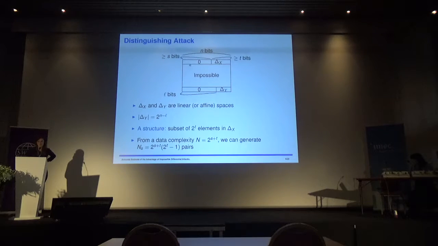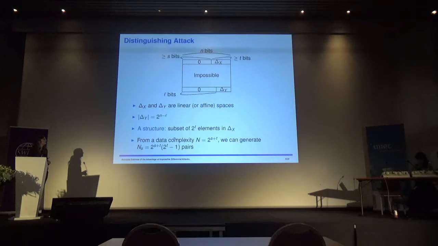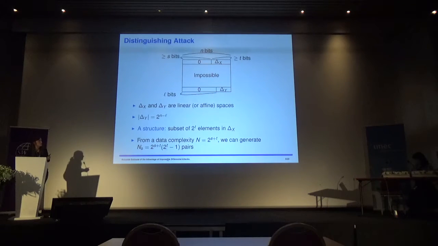If we have 2 to the s structures, and inside each structure we have 2 to the t elements, then for a data complexity of 2 to the s plus t, we can generate the quantity that we see here, the number of pairs. Something that Felix also wants to say is that here the number of elements can sometimes be smaller than the total number of elements in delta x.